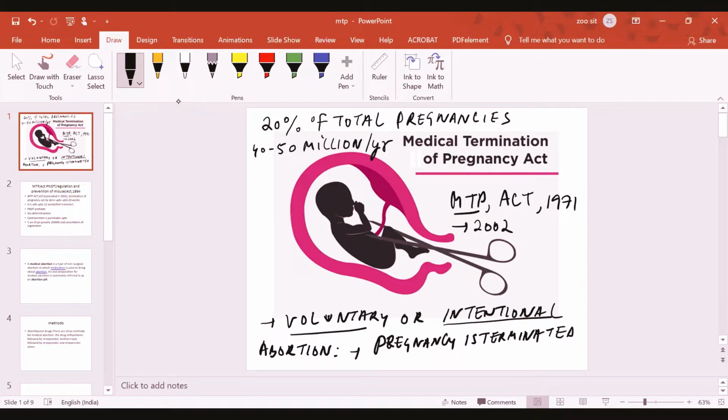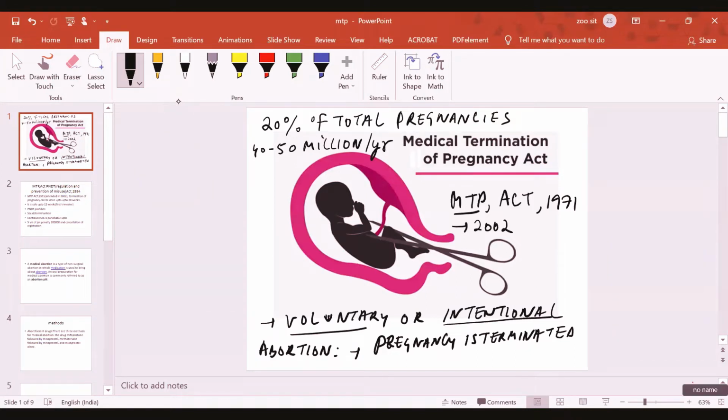Similarly, one more provision of this act is that medical termination of pregnancy is also allowed if the pregnancy is the result of a failure of contraception and a couple does not want to have the child. At that time, this also becomes a reason to terminate the pregnancy. Clear? These are some of the important things.